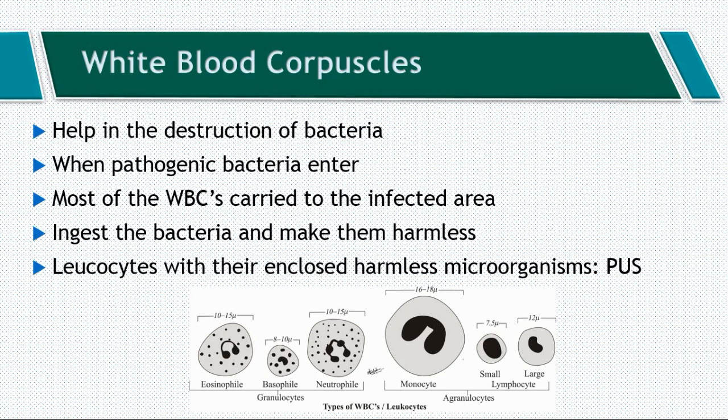The next mechanism of immunity is antibody formation. The protection against microorganisms is also achieved by the formation of antibodies.